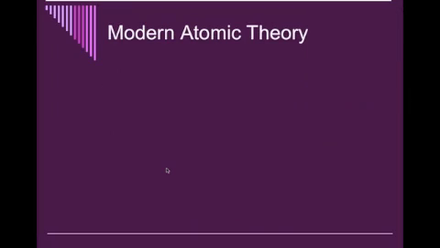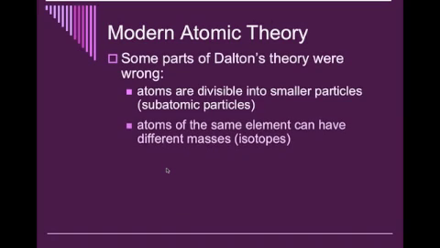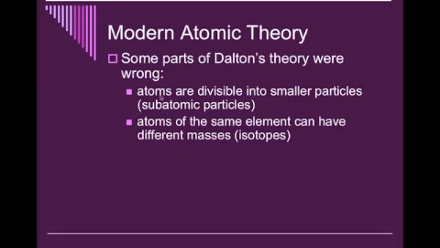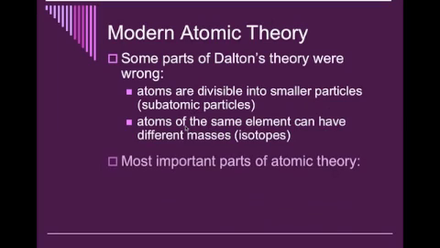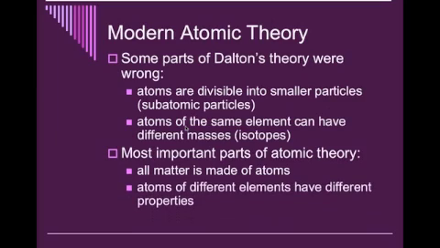Now, the majority of Dalton's atomic theory is correct, but some of it was wrong. One place where it was wrong is that atoms can be divided. They are divisible into smaller parts, which are the subatomic particles. And atoms of the same element can have different masses. That's where we get isotopes. Now, the most important parts of the atomic theory are that all matter is made of atoms, and atoms of different elements have different properties.